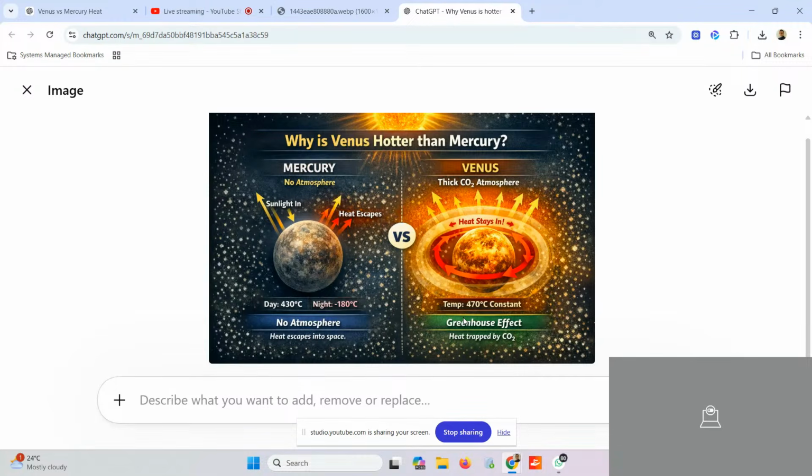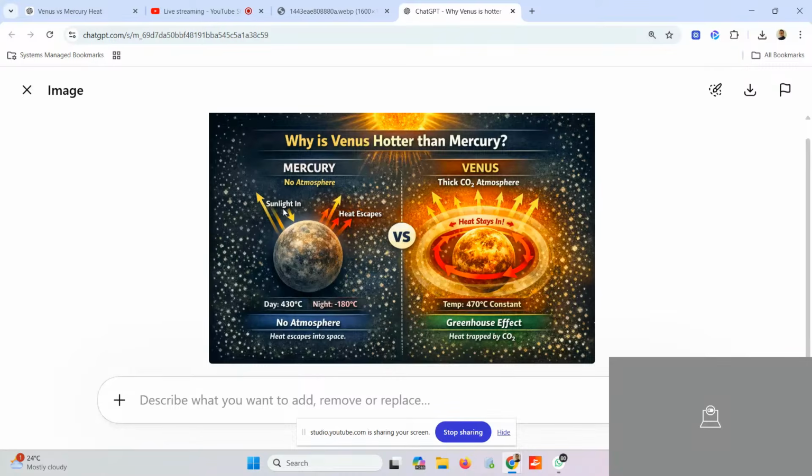So the temperature on Venus is normally 470 degrees Celsius, which is almost constant day and night, because heat is trapped over there. And this effect is called what? Greenhouse effect.